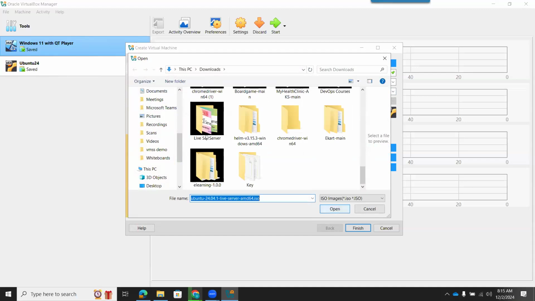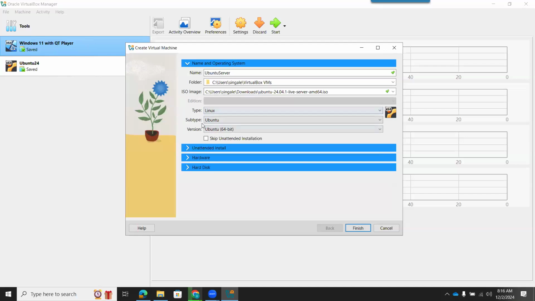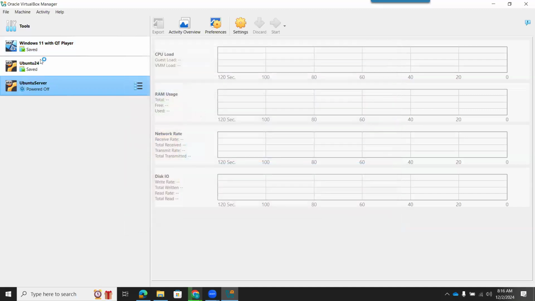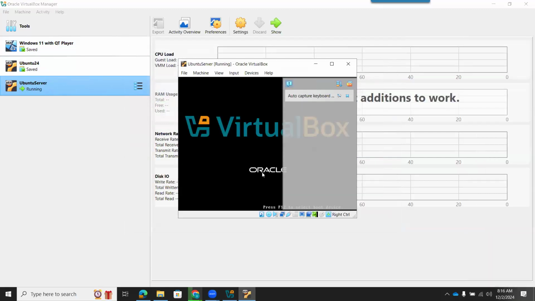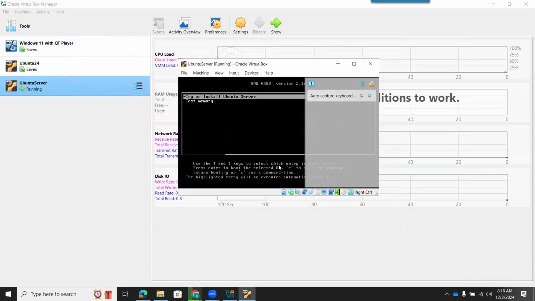So I will select this and click open. I just select this, and these are options. You can ignore this and it will start installing it. If you have installed a Windows operating system by chance, or if you have formatted your laptop, the same steps are here.